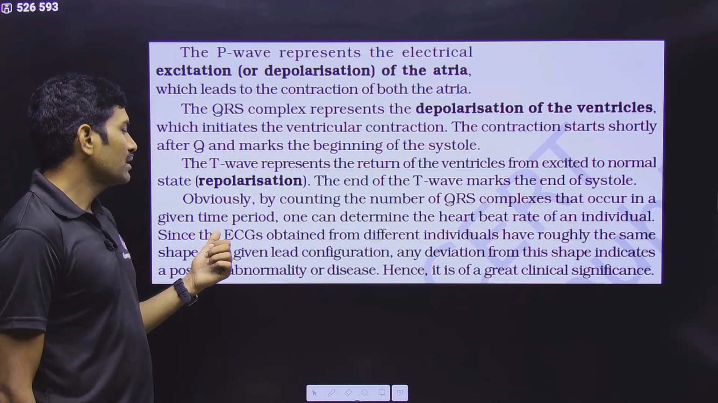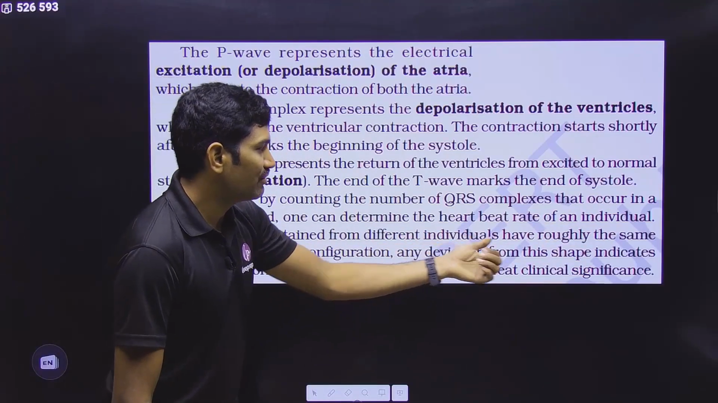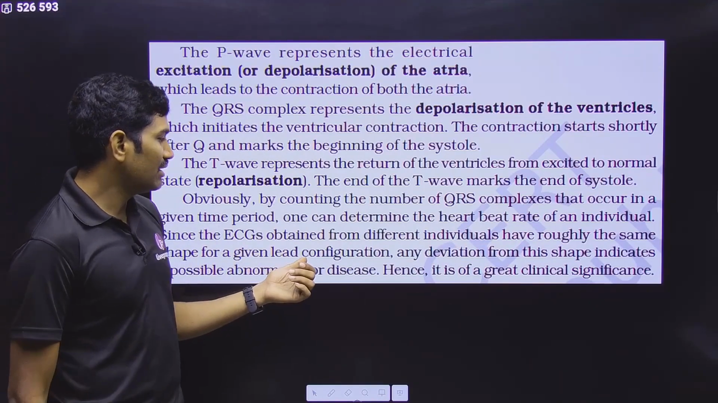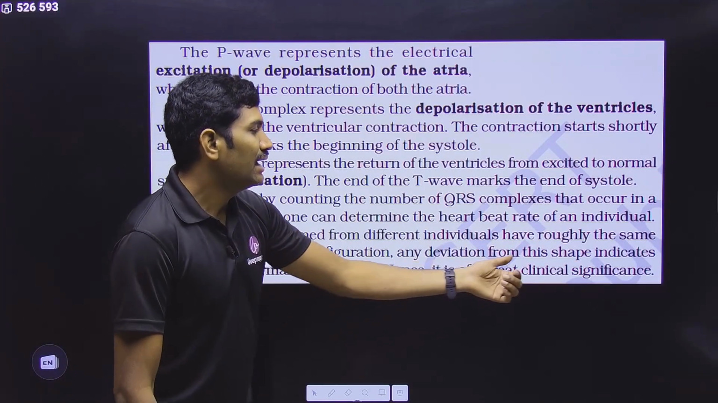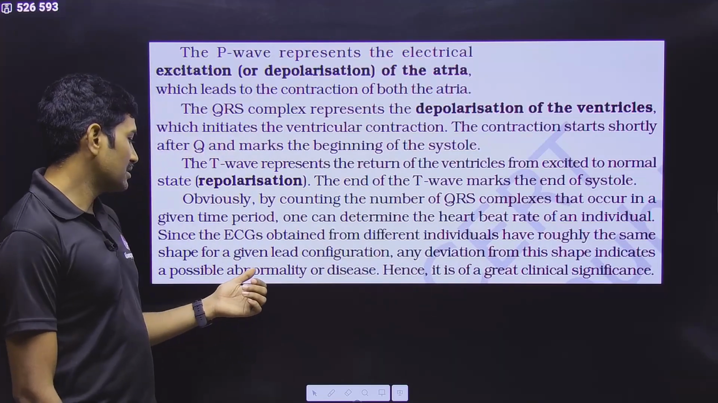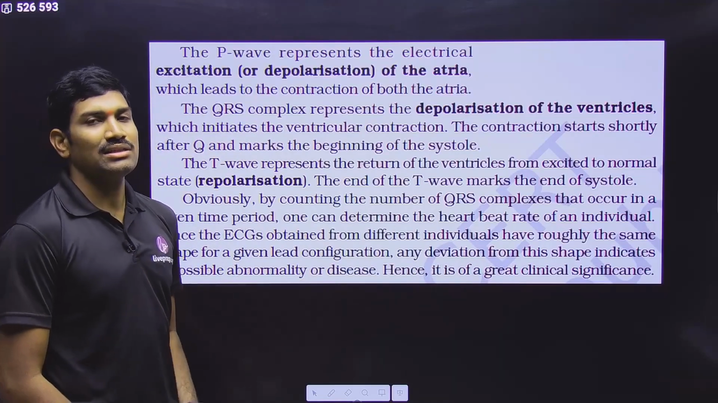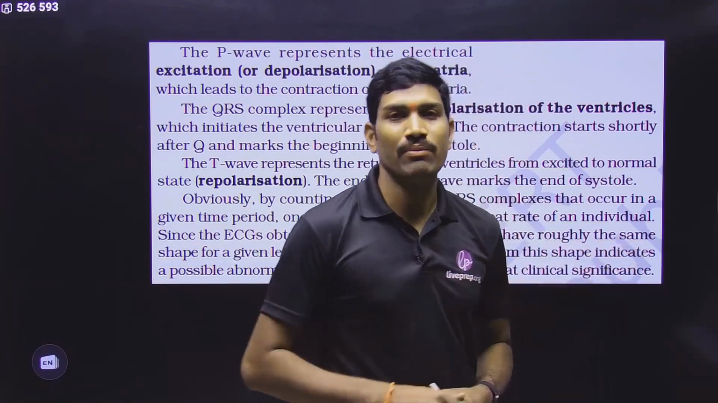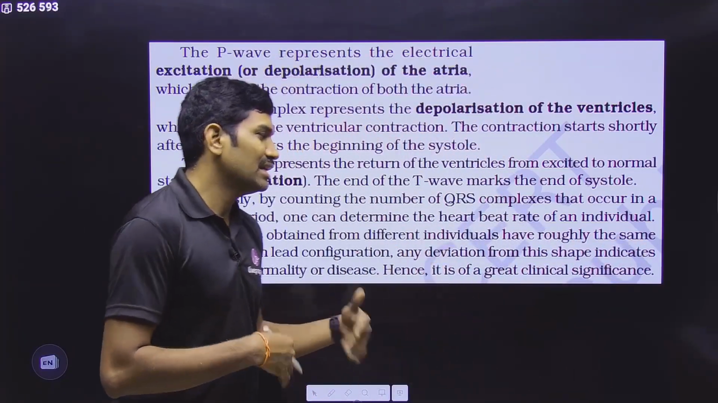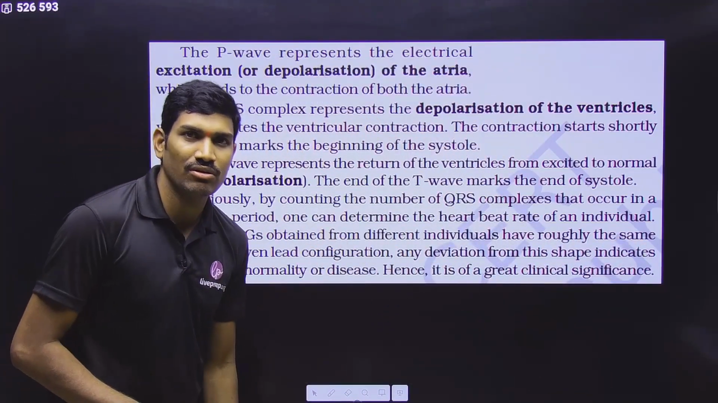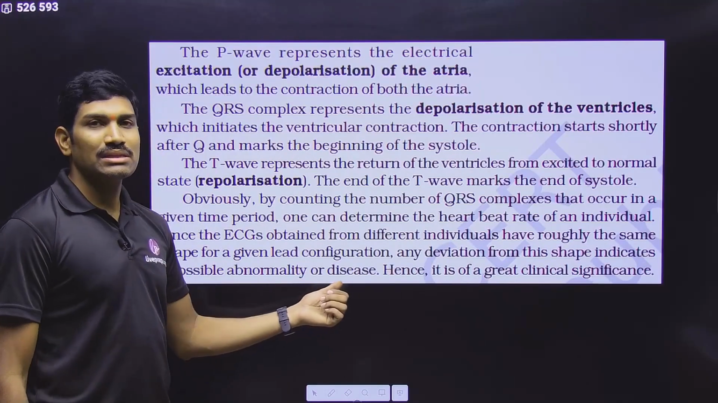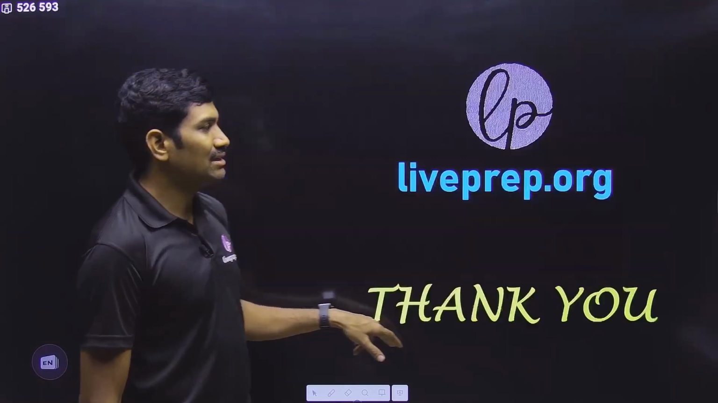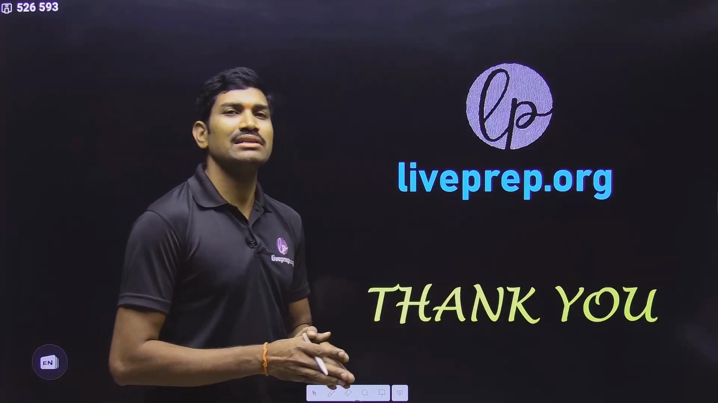Next one. Since the ECGs obtained from different individuals have roughly the same shape for a given lead configuration, any deviation in this shape indicates a possible abnormality or disease. For different individuals, if they are healthy, we observe a similar pattern. So if there is any deviation in this graph, there may be some abnormality or disease condition. Hence, it is of great clinical significance.